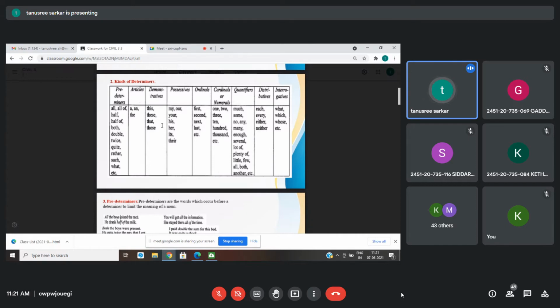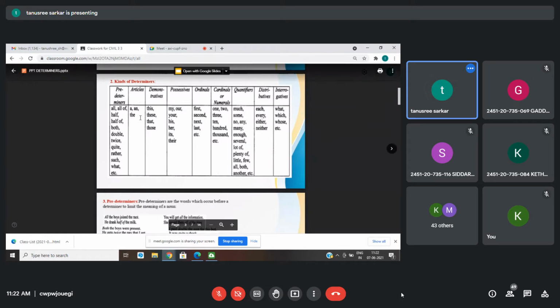We have articles, demonstratives, possessives, ordinals, cardinals, quantifiers, distributives, interrogatives. All of them are quite easy to comprehend except the articles. Others don't have any rules. Mainly, they have functions. Articles have rules and functions both.